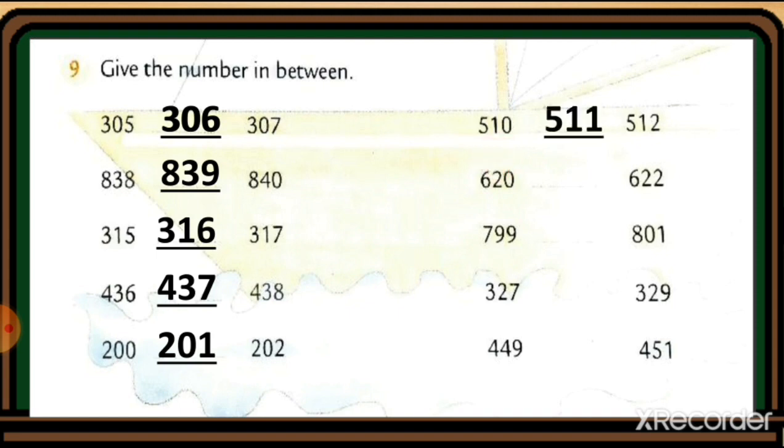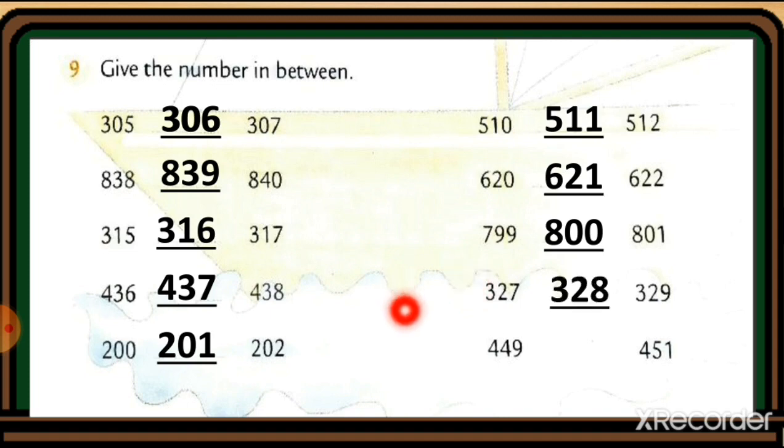After 510 the number 511 will come. 620. So after this the number 621 will come. 799. So after this the number 800 will come. Here number 327. So after 327 the number 328 will come. And the last one, 449. So after this the number 450 will come.